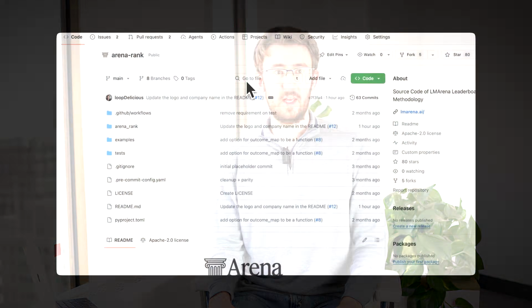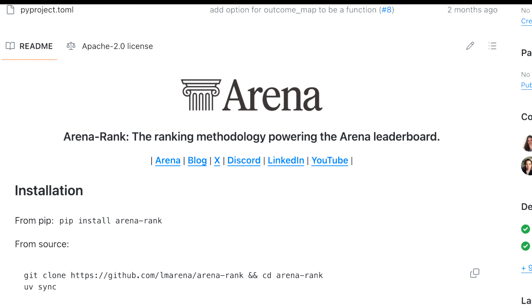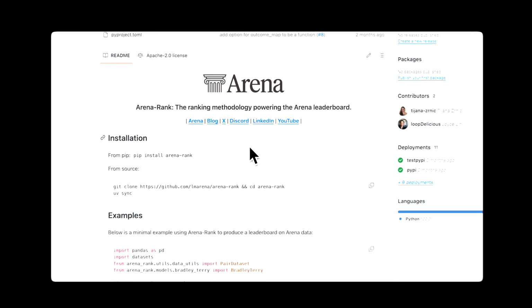Clayton, what is ArenaRank? ArenaRank is the open source Python package that we released, where we took our code of how to compute the leaderboards and we published it so that anyone else can see it, install it, and produce their own leaderboards using it. It's the code base for computing leaderboards that Arena uses. We put a permissive license on it so you can use it in any sort of projects you want.